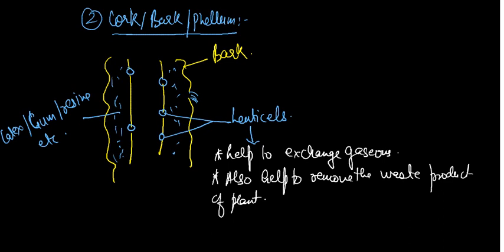Okay, in the next video we are going to discuss supporting permanent tissue, which is most important. That is, we will discuss parenchyma, collenchyma, and sclerenchyma also. Okay, and then plant tissue is completed. So this is all about today's video. Okay, thank you.